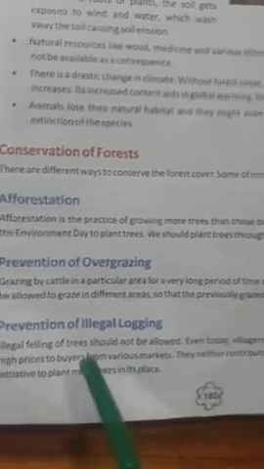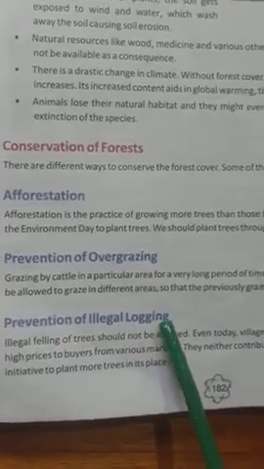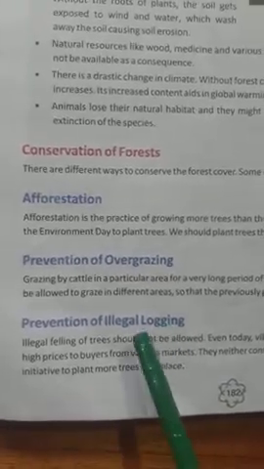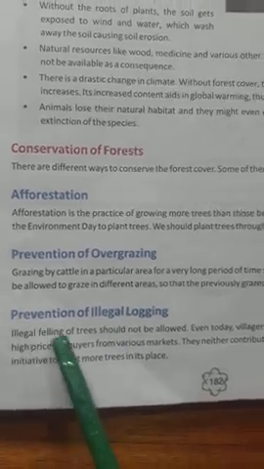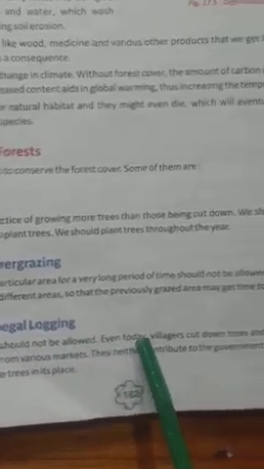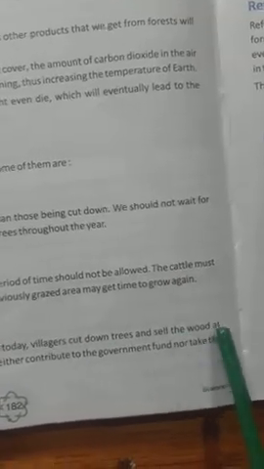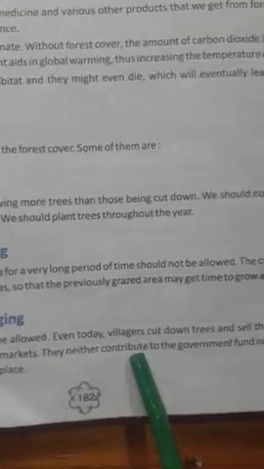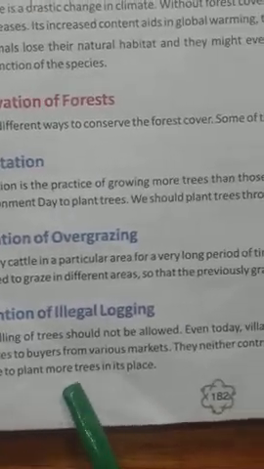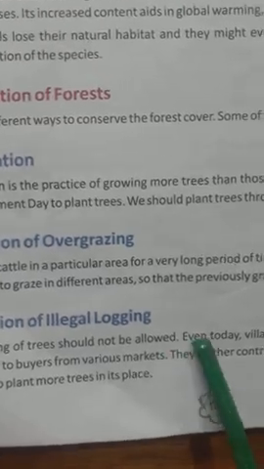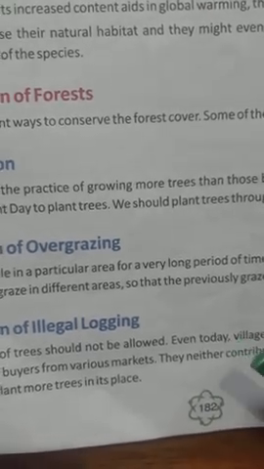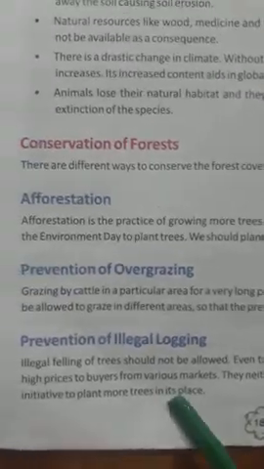All right. Now, prevention of illegal logging. Illegal logging means corrupting the forest. So in order to prevent this, what must we do? Illegal felling of trees should not be allowed. Even today, villagers cut down trees and sell the wood at high prices to buyers from various markets. They neither contribute to the government fund nor take the initiative to plant more trees in its place. So here it says that corrupting the forest by transporting, buying or selling this wood is illegal and it is not good.